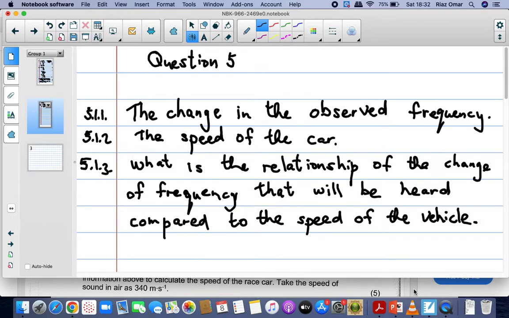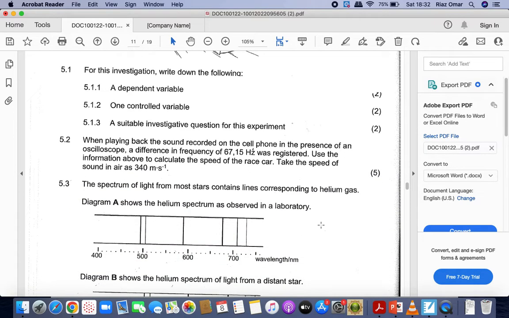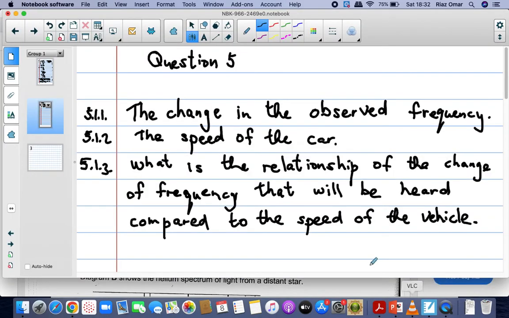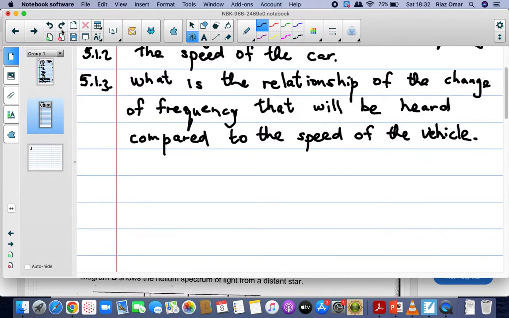Okay, the next question that we have is 5.2. When playing back the sound recorded by the cell phone in the presence of an oscilloscope, a difference of frequency of 67.15 Hz was registered. Use the information above to calculate the speed of the race car. Take the speed of sound in air as 340 meters per second. Okay, so now we're talking about the change in frequency, so we need to do a calculation. Let's see what calculation we will use for 5.2.